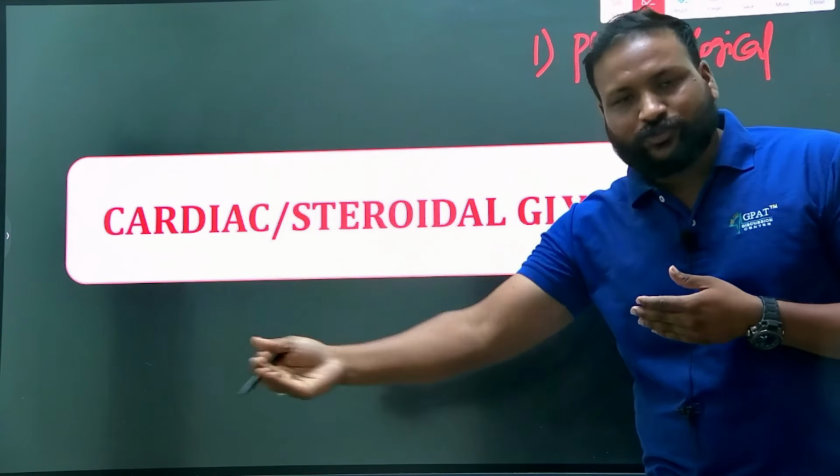The second classification is chemical classification, based on the chemical moiety. If it has an anthraquinone nucleus in the non-sugar moiety, that will be an anthraquinone glycoside.